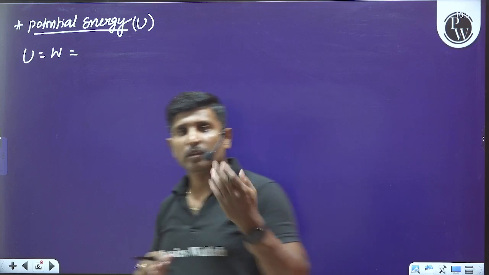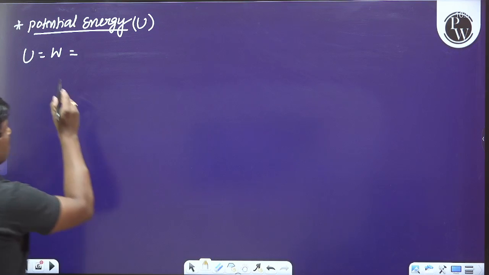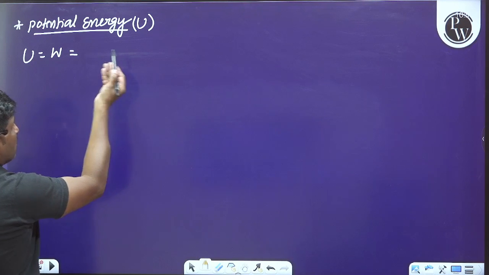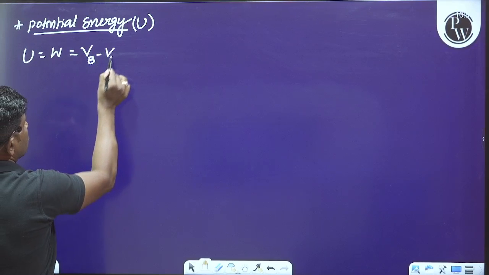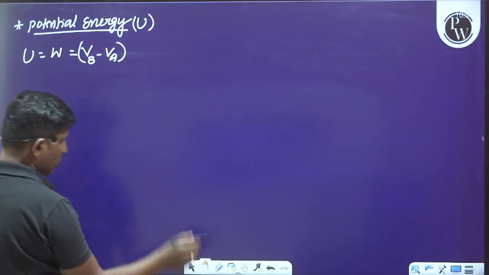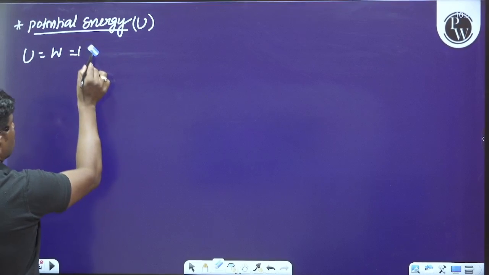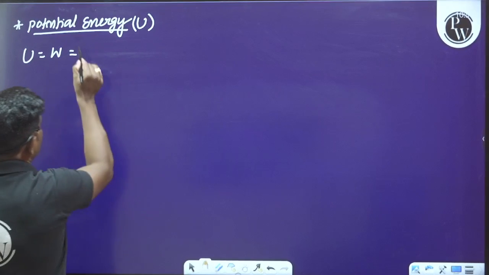Is it clear? And work done can be written as potential difference into charge, or we can say simply potential into charge moved.